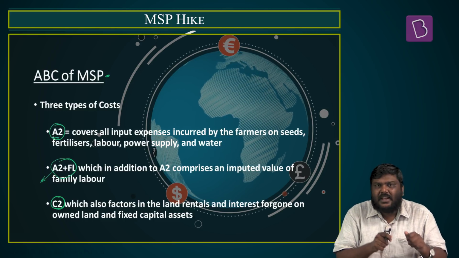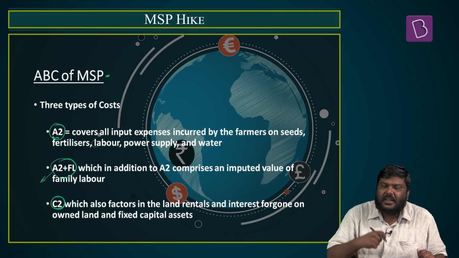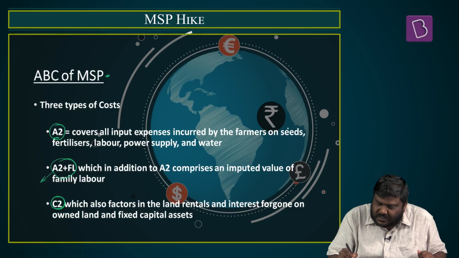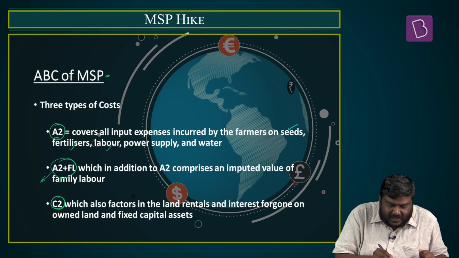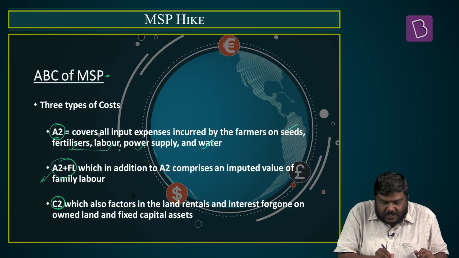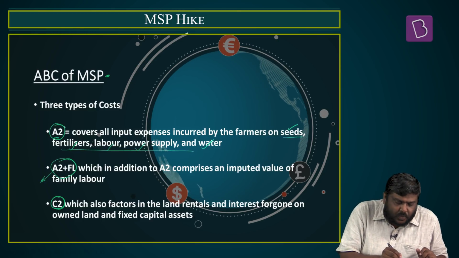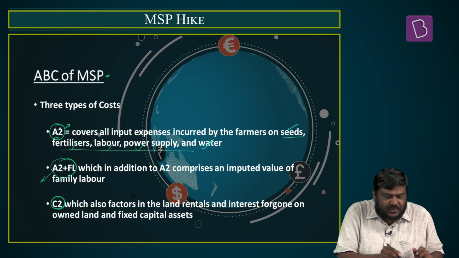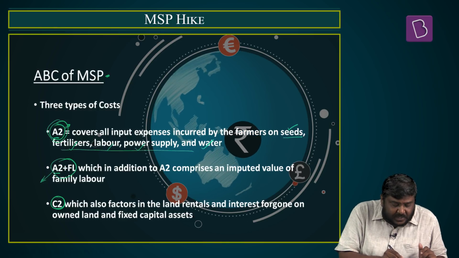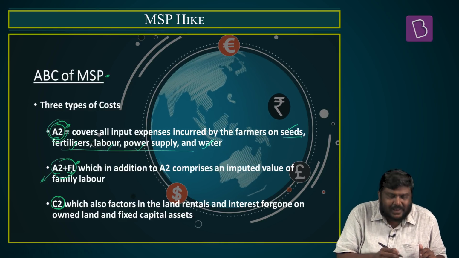A2 cost will basically cover all the costs that have been incurred by the farmer or the cultivator on inputs such as seeds, fertilizer, labor, power supply as well as water. So take into consideration all these particular costs, and you will arrive at a price which is referred to as the A2 cost of production. Whereas in case of A2 plus FL, FL stands for family labor.